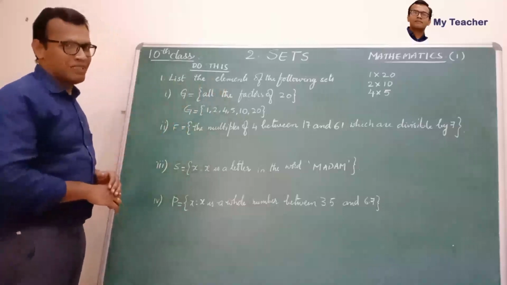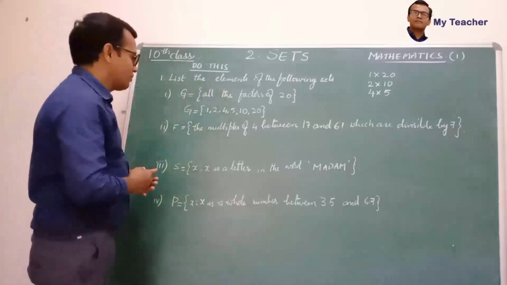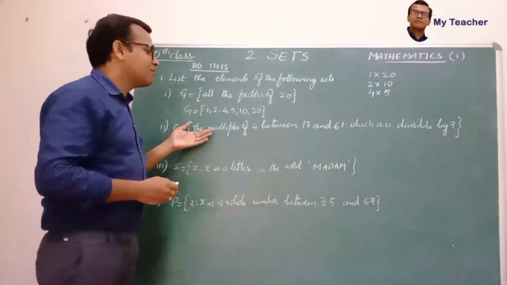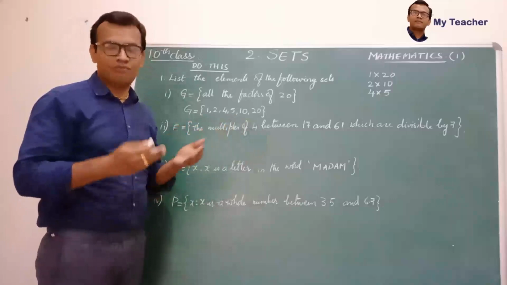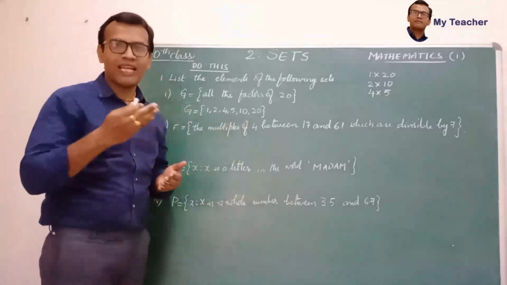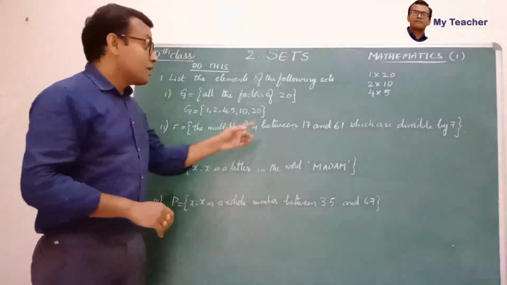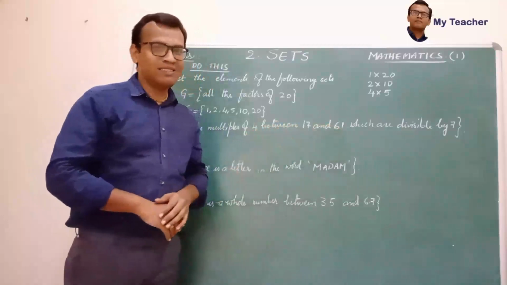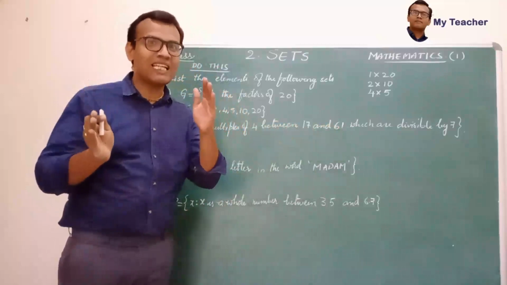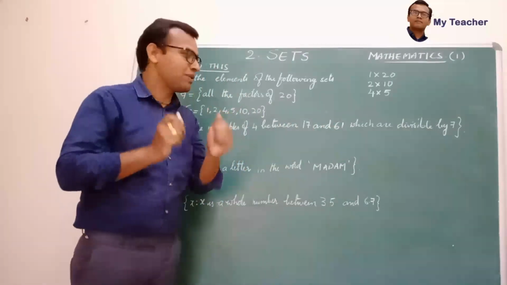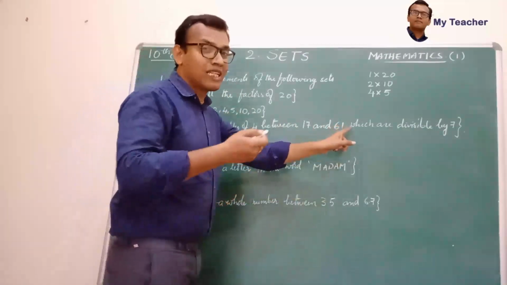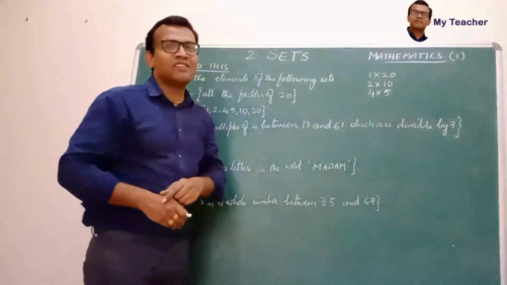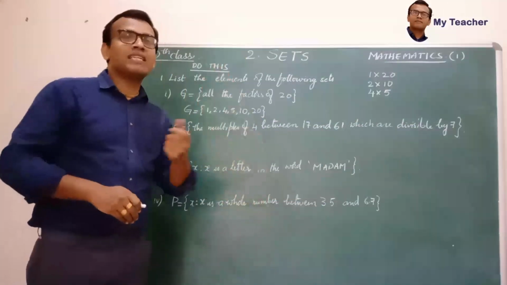Let's see the second one. What is it saying in the second one? F is equal to set of the multiples of 4. We know the multiples of 4: 4, 8, 12, 16 like that. But the multiples of 4 between 17 and 61 only. So the multiples must be between 17 and 61, in between these two numbers. And one more condition is given here, which are divisible by 7. So they must be divisible by 7 also.